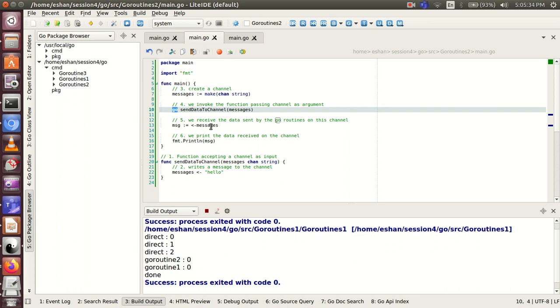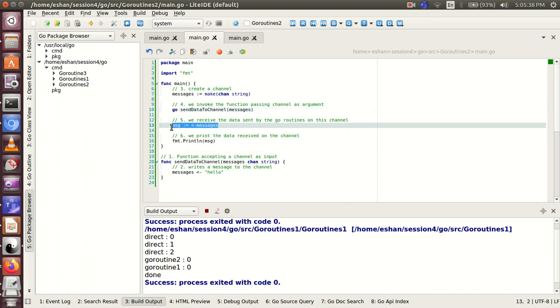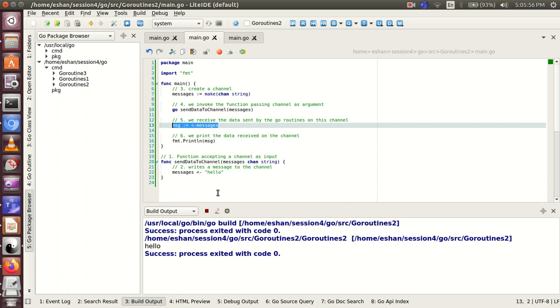So at line number 13 we receive the data from the channel. We try to get the data from the channel, since our called function at line number 10 is writing some message to this channel that we passed as an argument. So we try to receive it at line number 13, and we try to display it at line number 16.